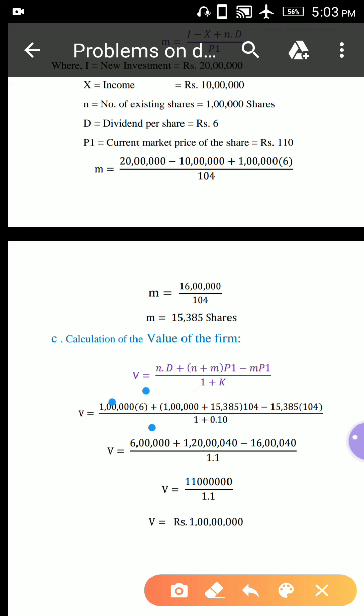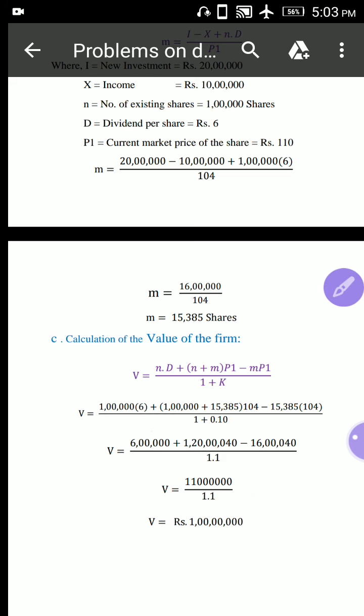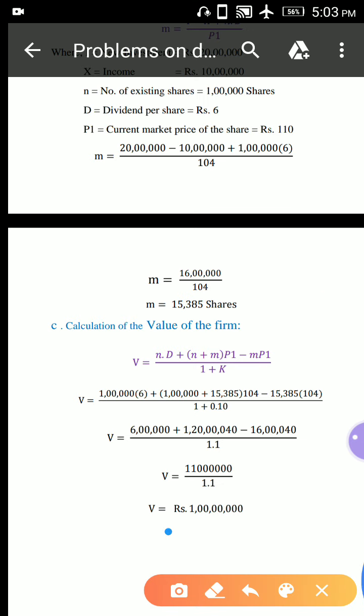Now minus 15,385 into 104, that is equal to 16 lakhs 40 rupees, divided by 1.1. So here 6 lakhs plus 1 crore 20 lakhs 40 minus 16 lakhs 40 rupees is equal to 1 crore 10 lakhs, divided by 1.1, that is equal to 1 crore. Now here what is the value? 1 crore. When dividend is paid, 1 crore.